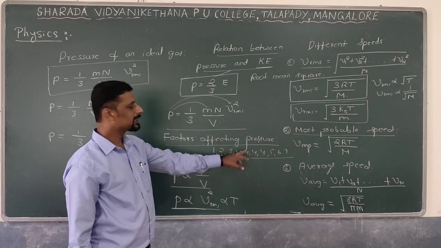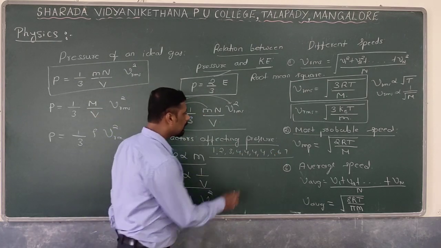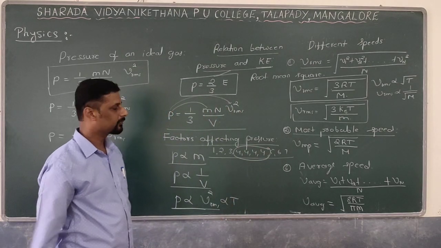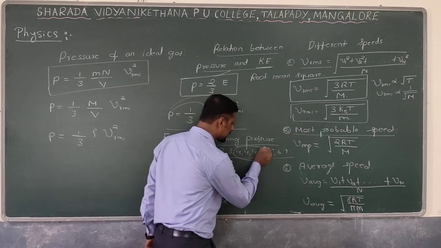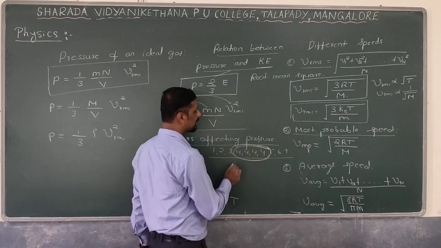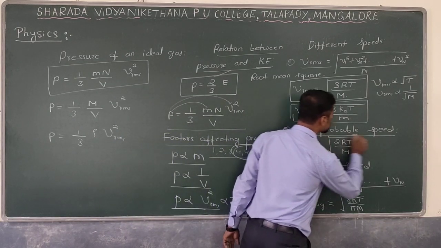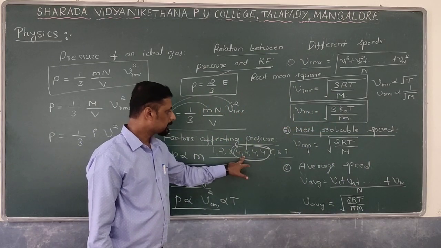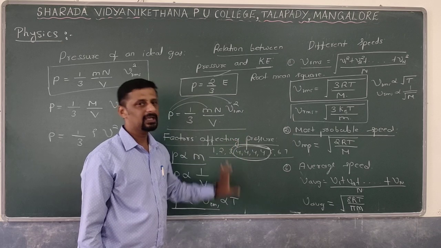Which one can be considered as the most probable speed? Here, 4 gas molecules are moving with a speed of 4 meter per second. Therefore, 4 meter per second can be considered as the most probable speed. It is the speed possessed by the maximum portion of the gas molecules.